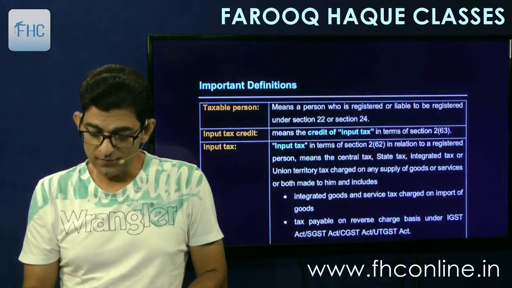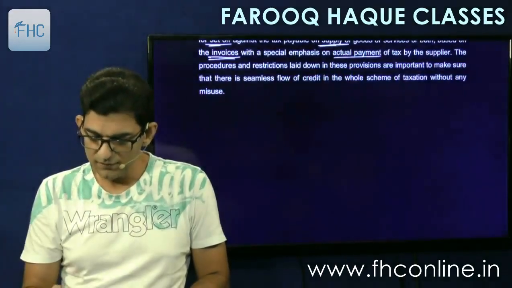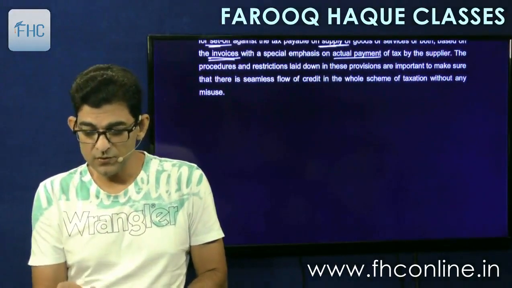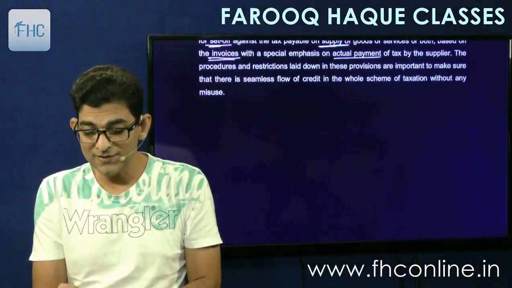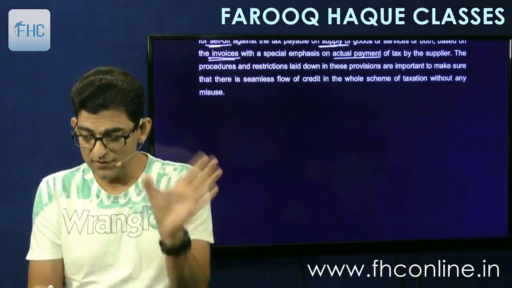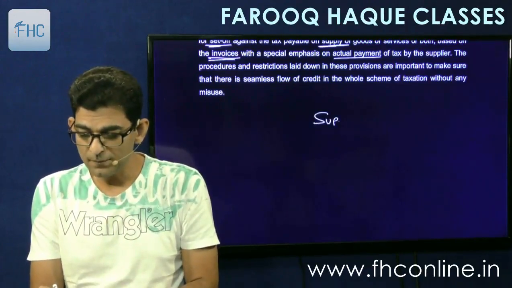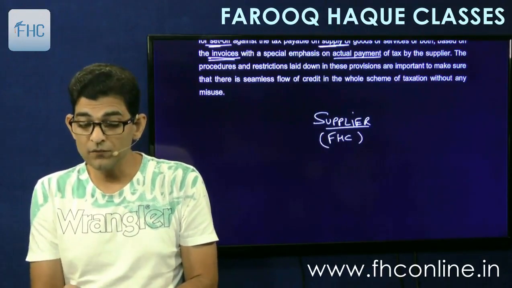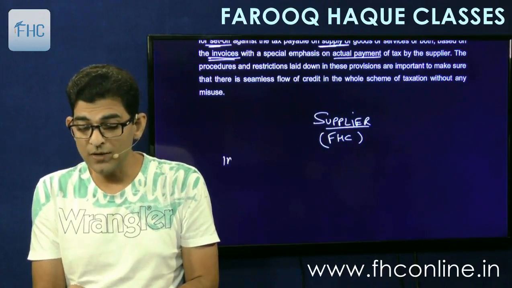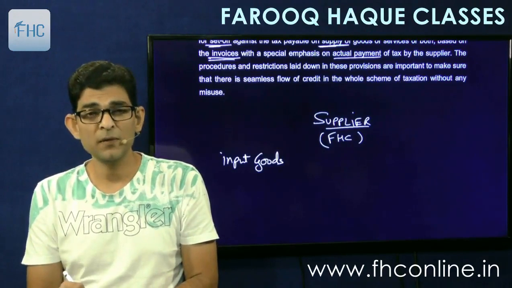Okay, so now one more thing I'll explain, and then we'll start with the actual definitions. As it was written here, the ITC, that is input tax credit. So let's take an example of how it happens. So here is a supplier, for example Faruka classes. Whatever input goods I buy, input goods means the raw materials.